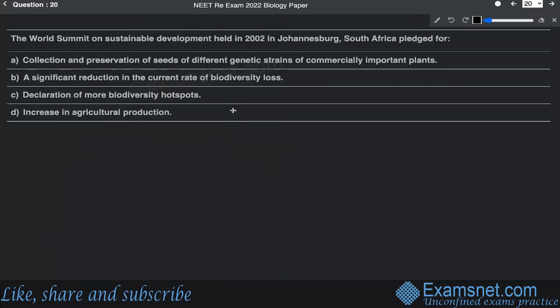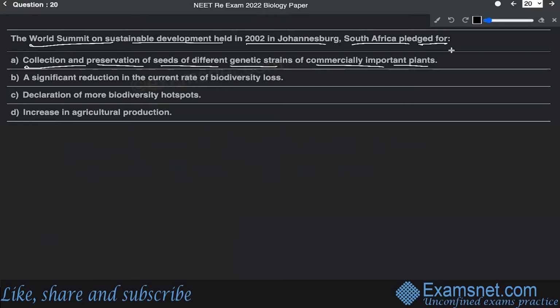Now question number 20. Question number 20 says that the World Summit on Sustainable Development held in 2002 in Johannesburg, South Africa, pledged for. This question has been asked from the chapter of basically biodiversity and its conservation of your standard 12 from your ecology section. So the World Summit that was held on sustainable development in 2002 in Johannesburg pledged for collection and preservation of seeds of different genetic strains of commercially important plant.